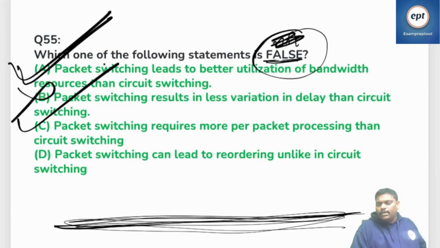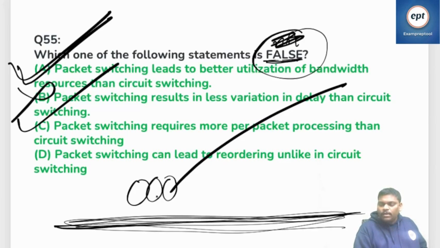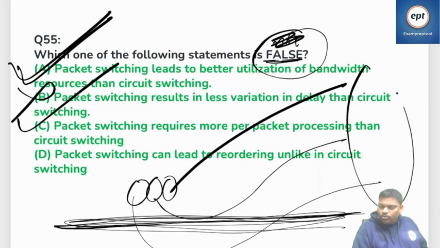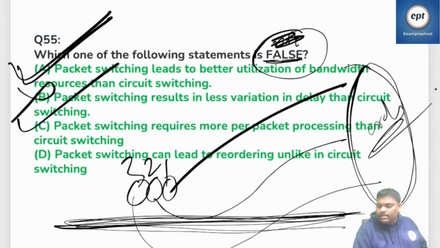Option D: packet switching can lead to reordering. One message is divided into so many packets. In packet switching, one packet will go one path, another packet another path, and another packet a third path. Assume they are numbered 1, 2, 3; which of these three comes first, I don't know. You have to order them at the receiver.